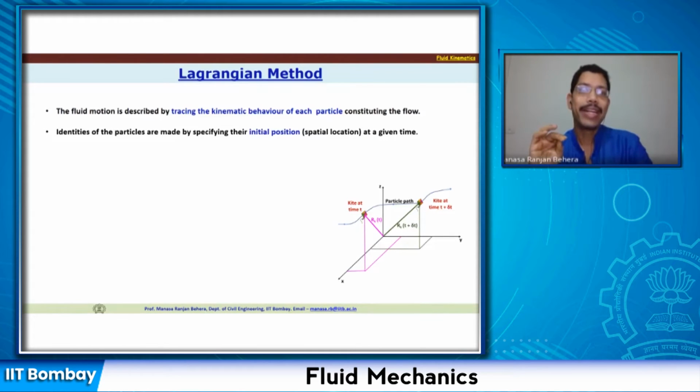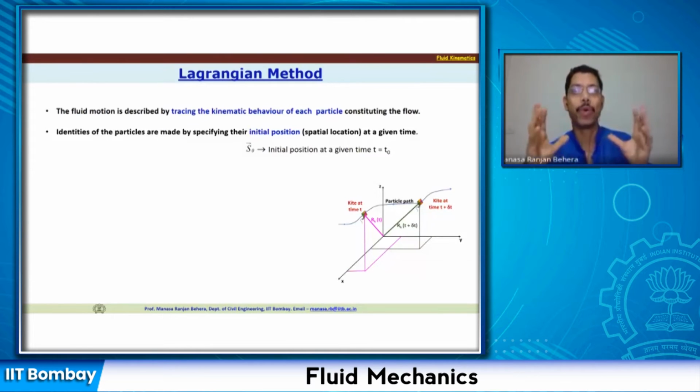The identities of the particles are made by specifying their initial position. So you track where it started, how it moved, and where it went. You are identifying the particle from its initial position, or spatial location, at a given time. And as you move in time, you find the new position of this particle. So the initial position is, let us say, S0, which specifies the initial position at a given time, let us say t equals t0.